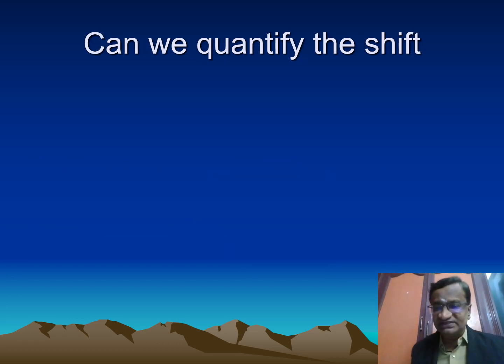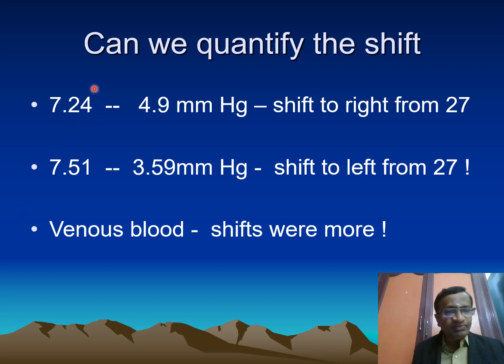So can we quantify the shift? We have told acidosis will shift to the right. Less acidosis, alkalosis will shift to the left. Can we quantify? Now the pH is 7.2. How much is it to the right? 7.24, 4.9 millimeters shift to the right from 27. 7.51, 3.59 millimeters of mercury from 27 back. Venous blood shifts are more. So if the pH is 7.24, a 4.9 millimeter increase, to the right. It may be 30, 31.